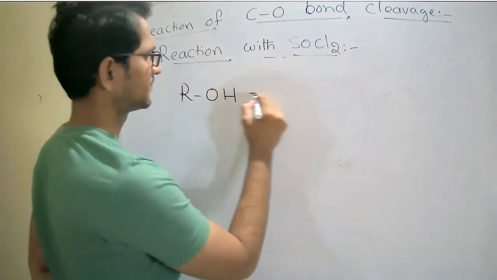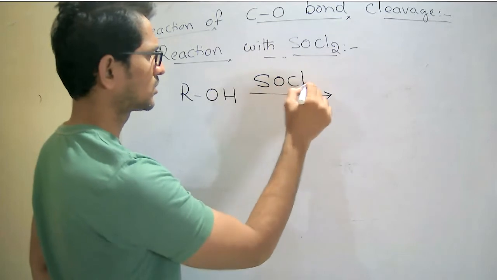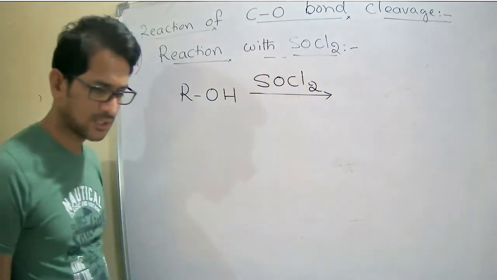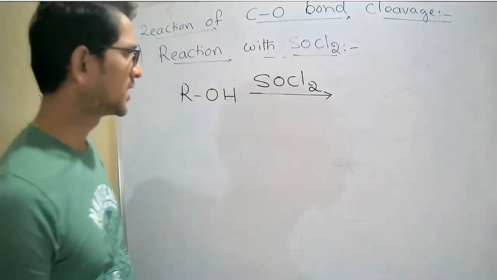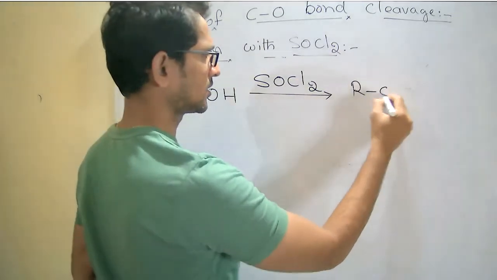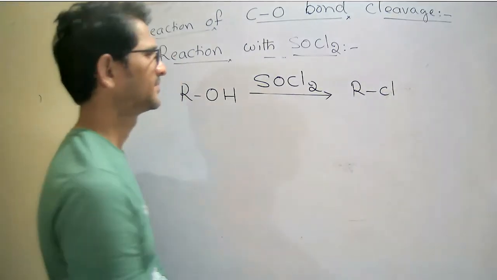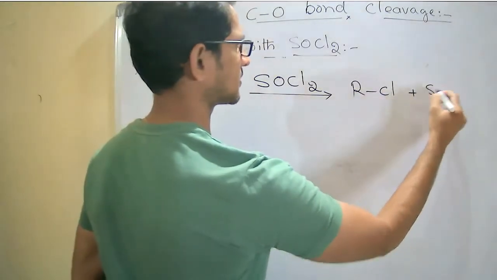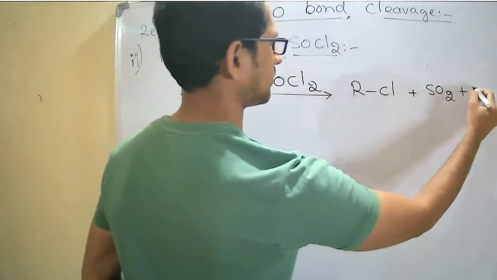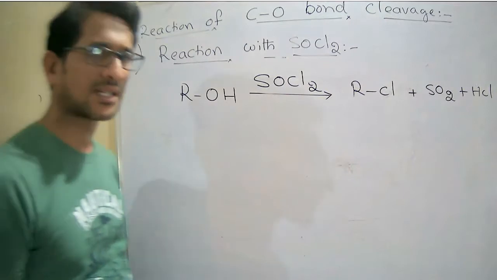Alcohols react with SOCl2 and give RCl, an alkyl halide, plus SO2 plus HCl. This is the product.